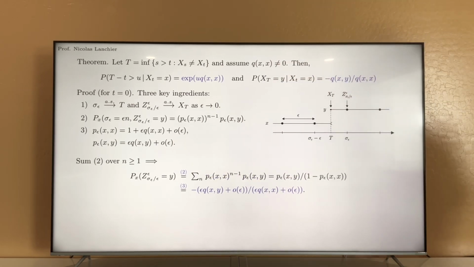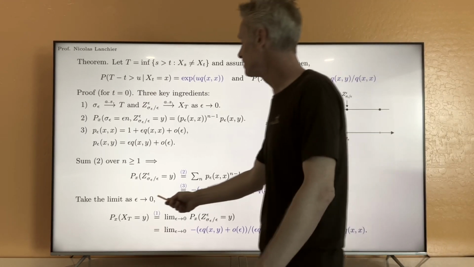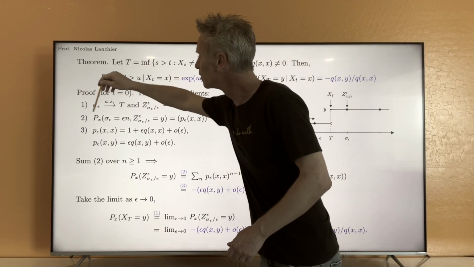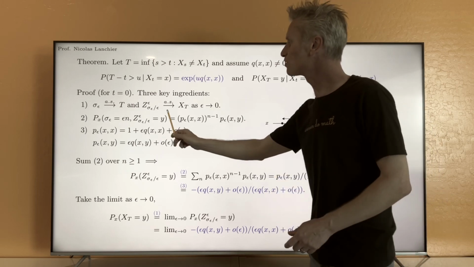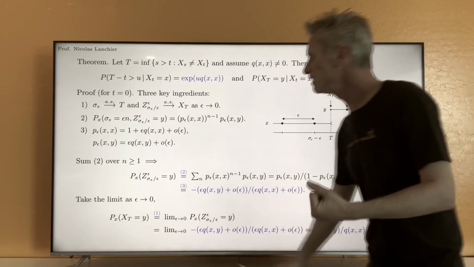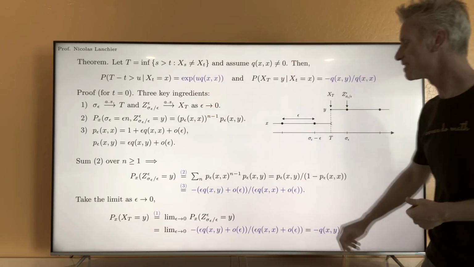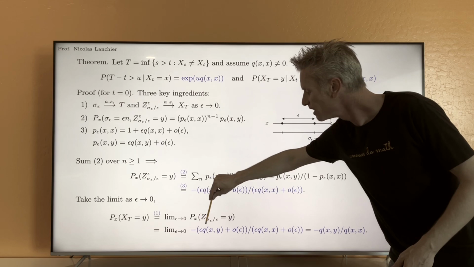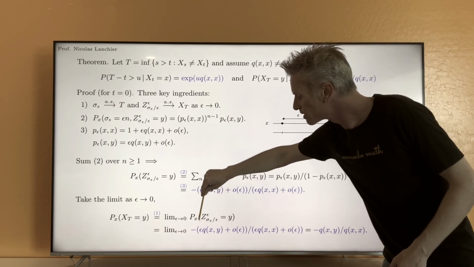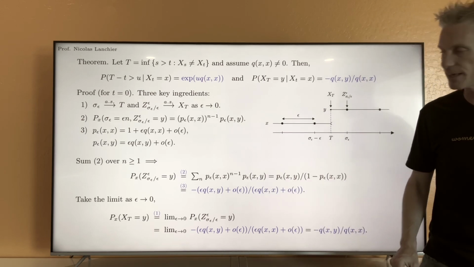That gives me this expression, and then taking the limit as epsilon goes to 0 and using this convergence almost surely, now we use the second one here, we get that the probability starting from x that xt equals y is the same as the probability starting from x that the first time the epsilon skeleton jumps is to go to state y.